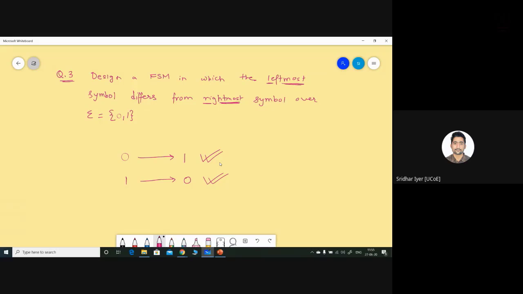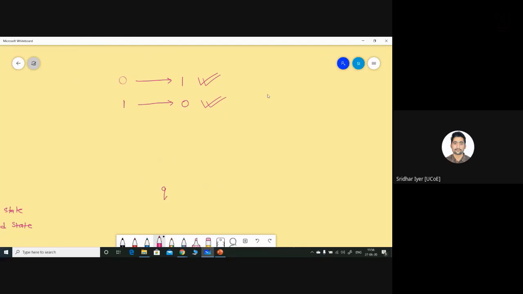Okay, so we are not requiring any start state over here. We won't require any start state. We are simply going to start with the very first state Q0. Why don't we require a QS? Because we have to start with the very first symbol itself. We can't have an initialization state over here. Okay, let me show you a quick hint. We are going to start with this state Q0.